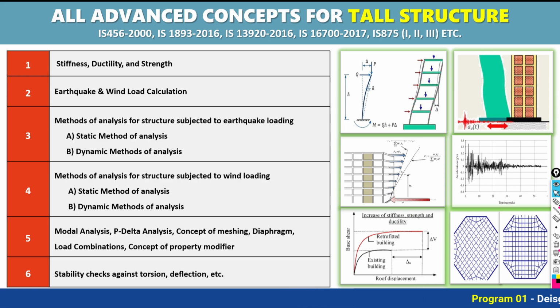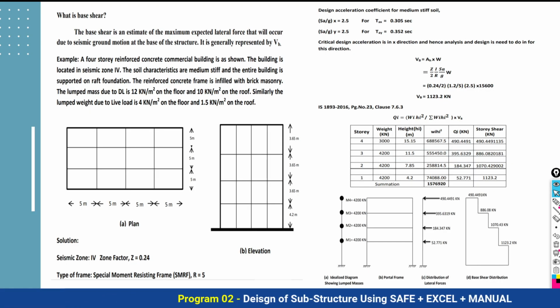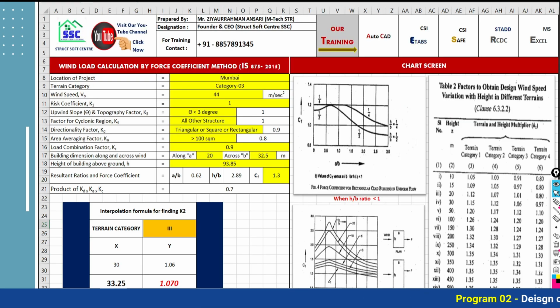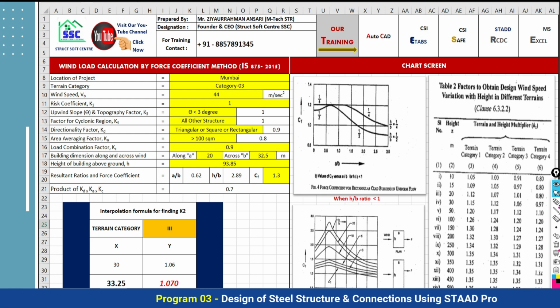How to calculate the earthquake load and wind load, and what are the different methods of calculating earthquake load and wind load for a tall structure? We'll discuss that in detail, first manually for earthquake and wind. Thereafter we are going to do all that calculation with the help of a spreadsheet. I am not talking about small, low-rise structures. I am talking about tall, high-rise structures, and how to calculate the earthquake load and wind load for them.